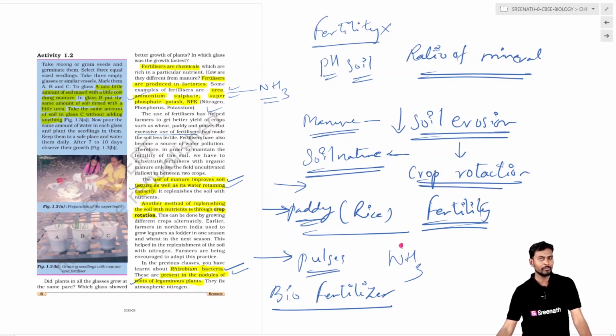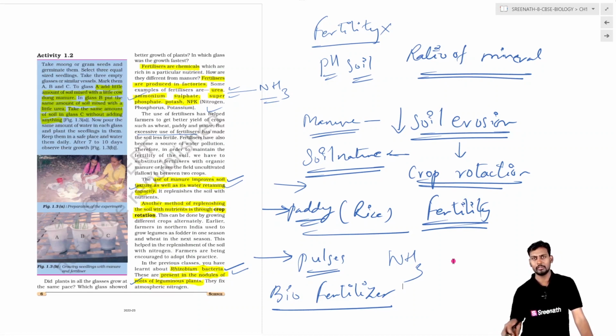And apart from these two things, in order to increase the yield of the crop, there is a concept called crop rotation. Crop rotation is nothing but, if in one season of the agricultural field you are planting one kind of crop, that crop can be replaced by another kind of crop.